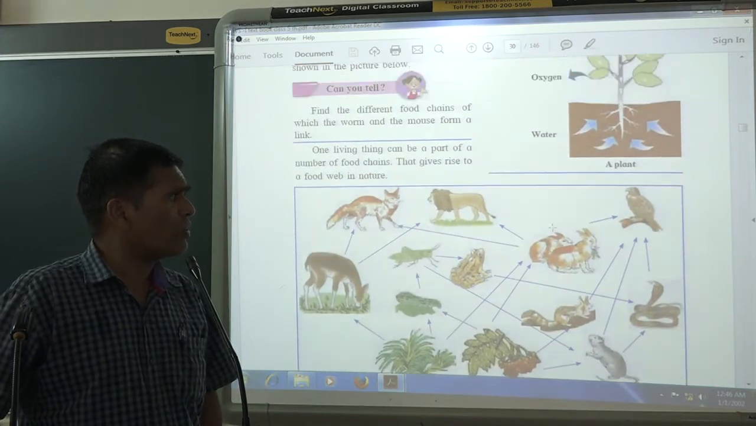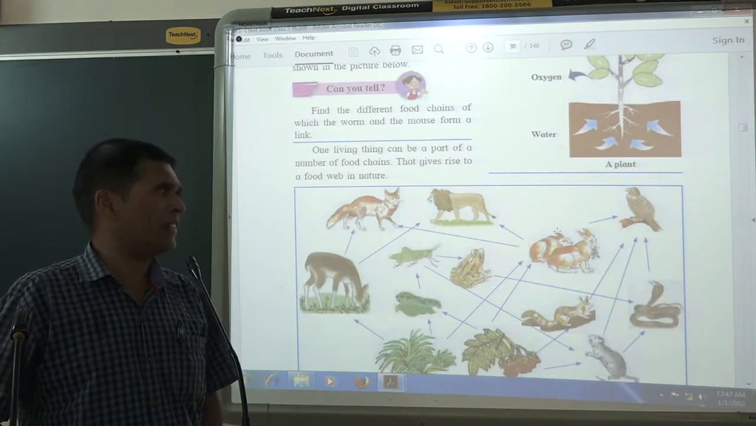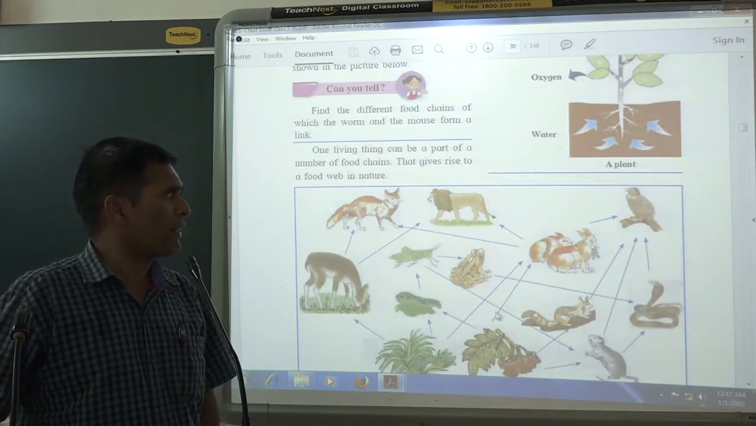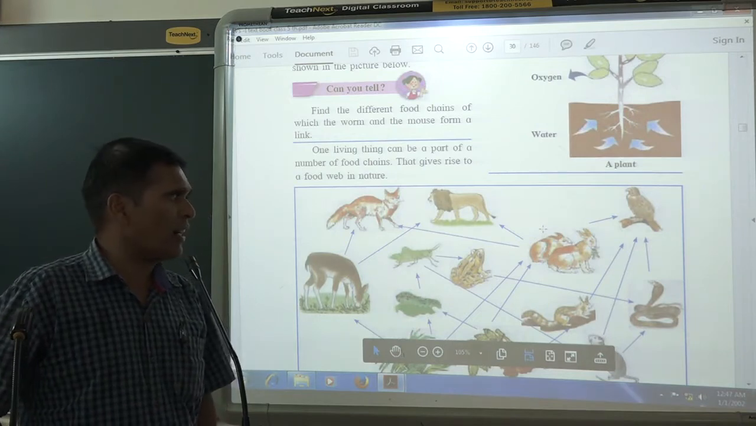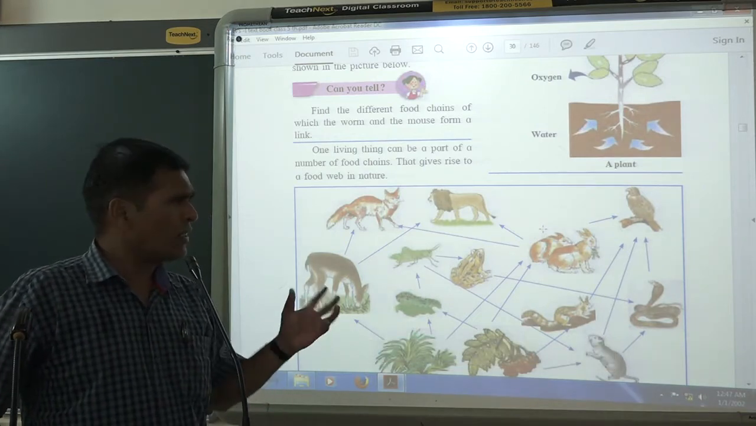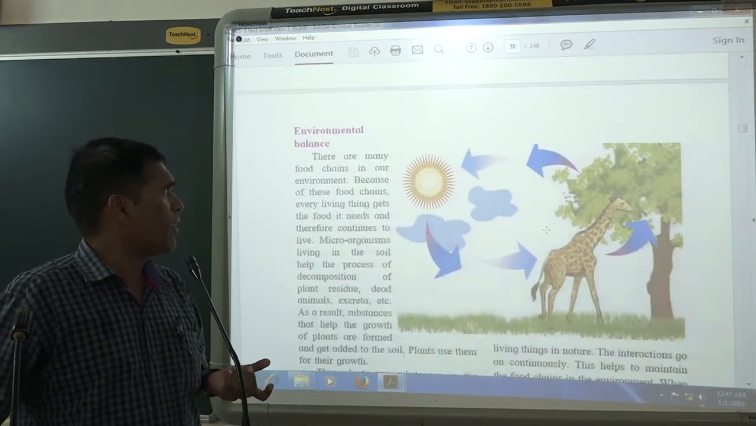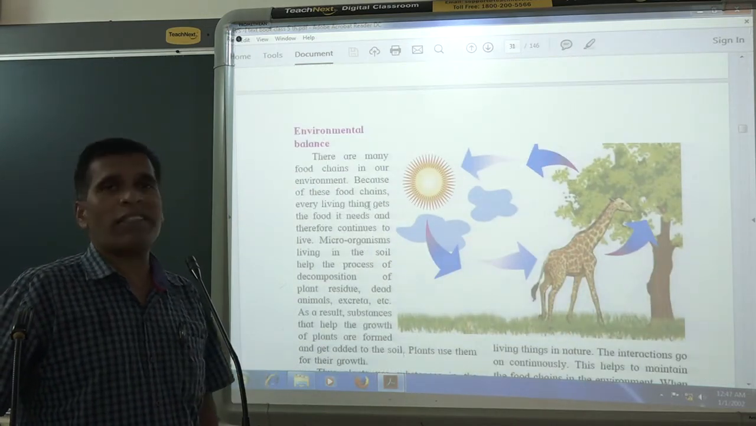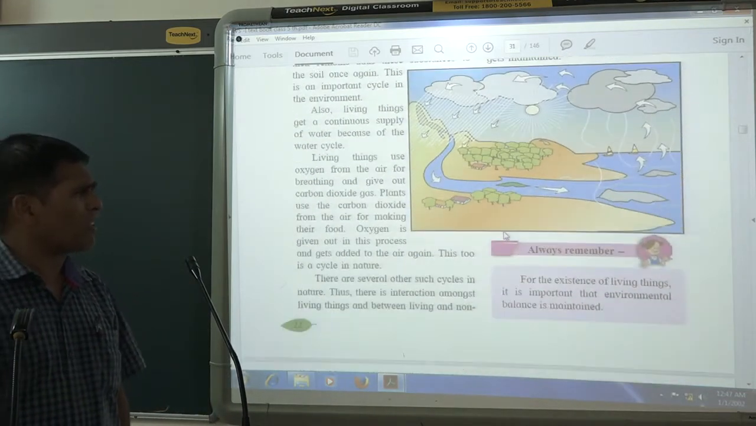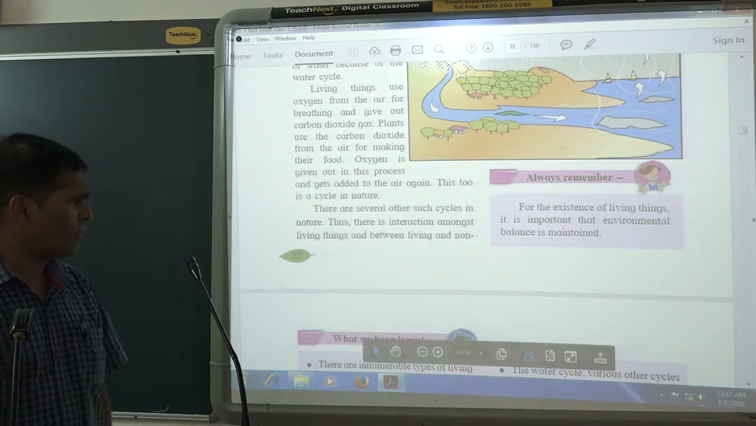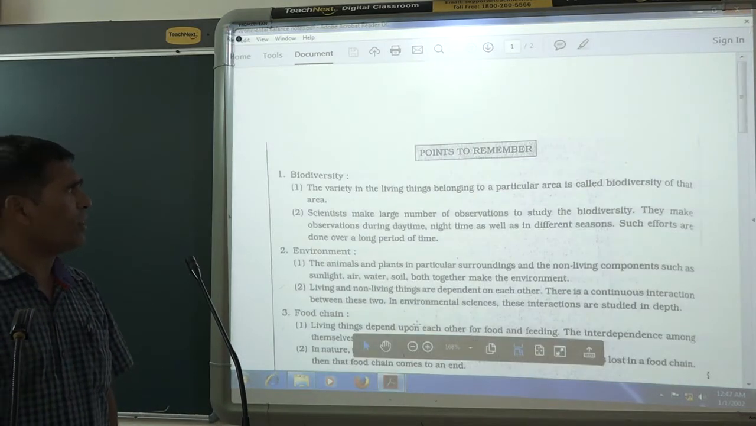Now see how all the animals are interrelated. They are dependent on each other, and this is the food web. A food web means many food chains that are interrelated and together are called a food web. Now how does environmental balance occur naturally? I will explain the points one by one. Now these are the points.